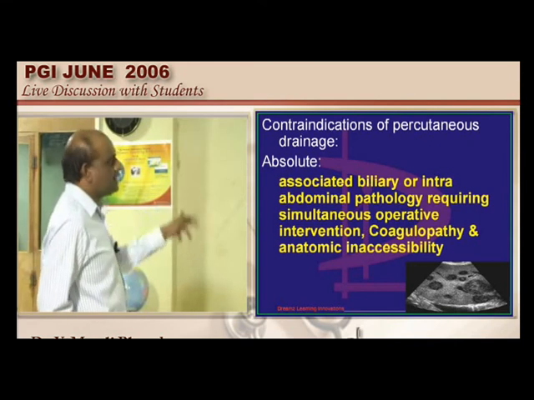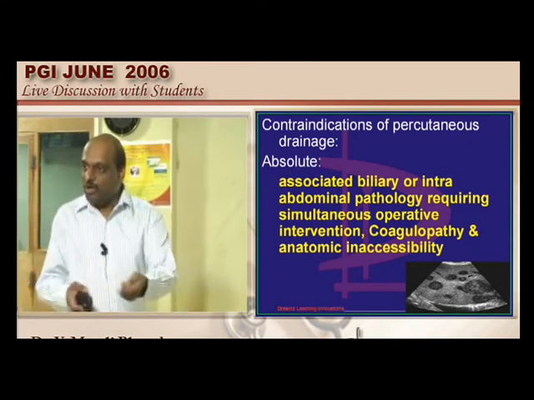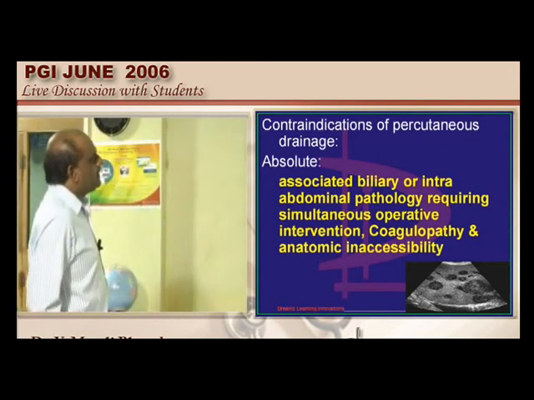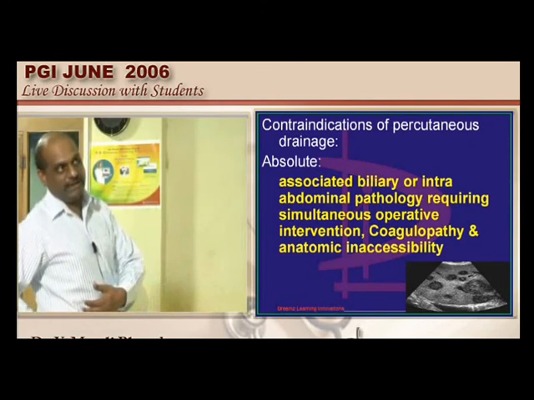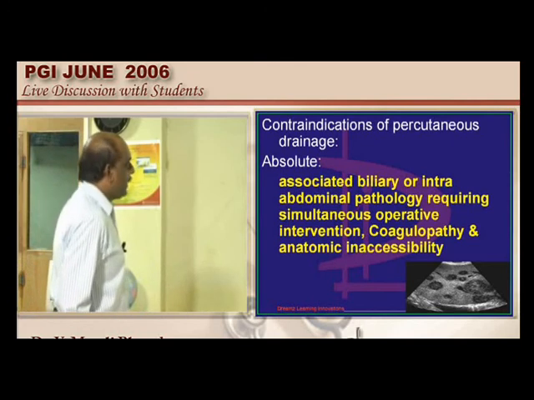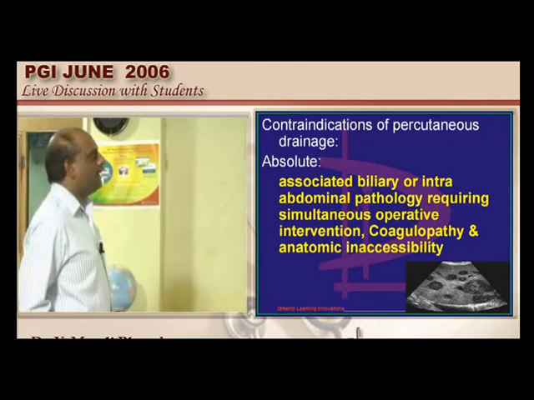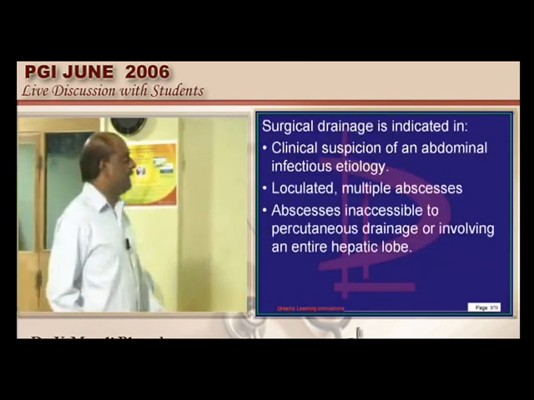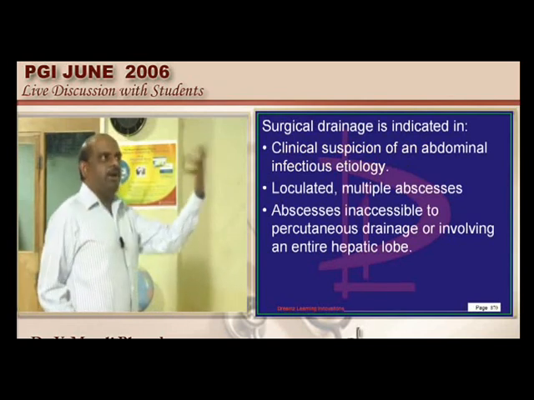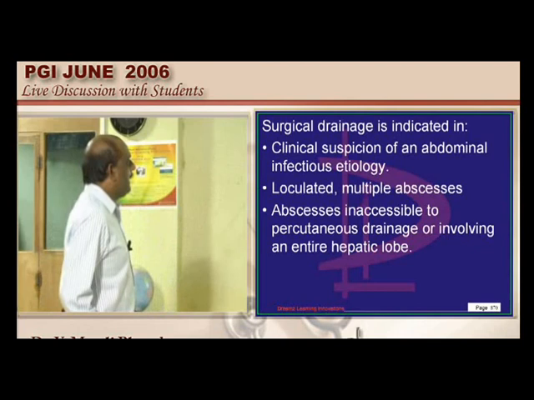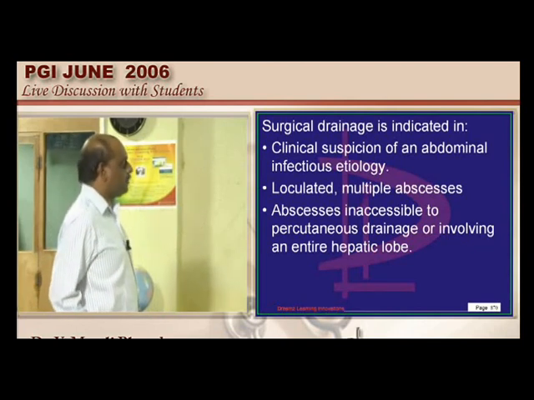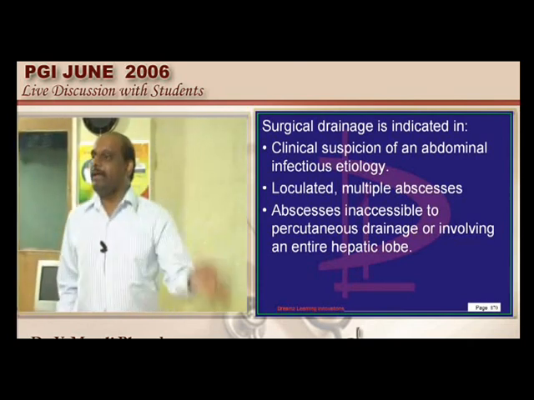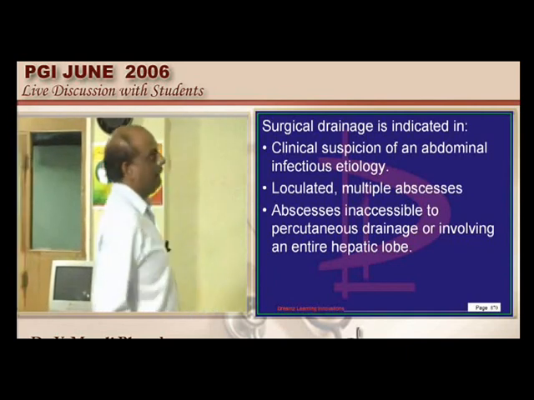Suppose multiple abscesses are there, from where will you aspirate? The whole liver you have to pass the needle through. It's not possible. So it's a contraindication. Multiple abscesses and a patient with huge ascites along with the liver abscess. And similarly, if the patient has a coagulopathy or any biliary pathology, these are also important contraindications. Then when do you need surgical drainage of the liver abscess? All those contraindications for the needle aspiration. There are multiple abscesses which are loculated where percutaneous drainage is not possible, and in spite of percutaneous drainage, if there is still a recurrence, they are all indications for surgical drainage, is what needs to be remembered.